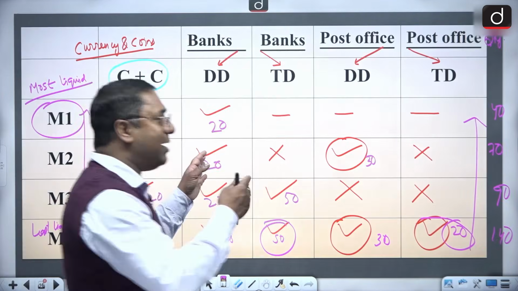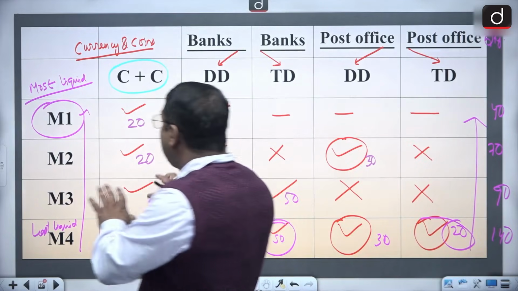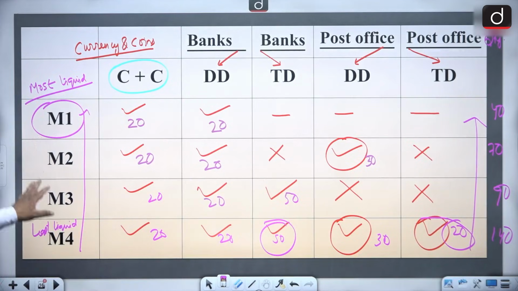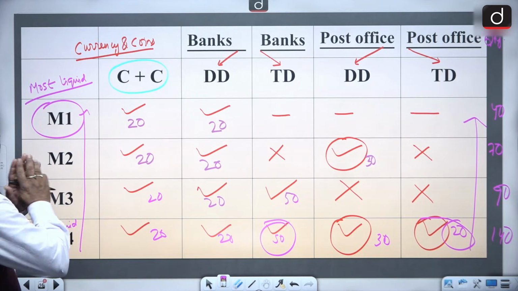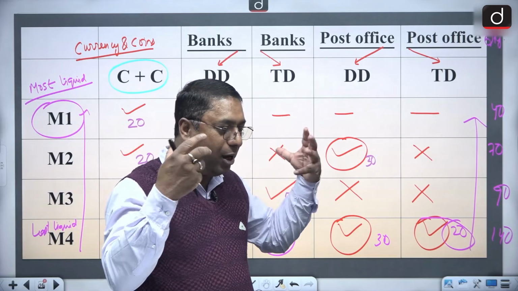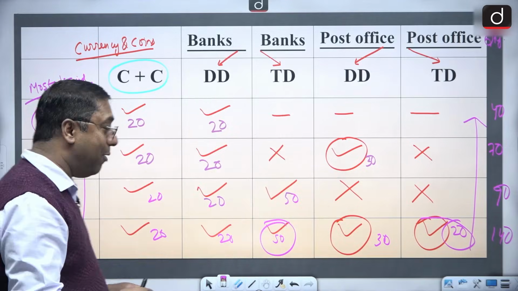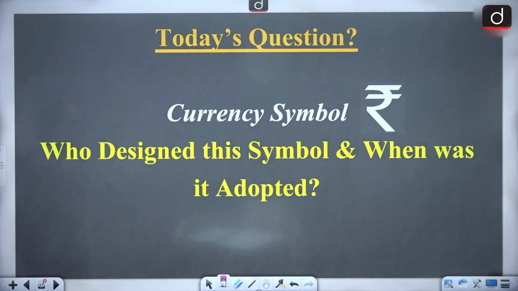So you don't have to worry. I have come up with a very simple method to explain this M1, M2, M3, M4. This chart completes your entire tension with regard to this M1, M2, M3 and M4.